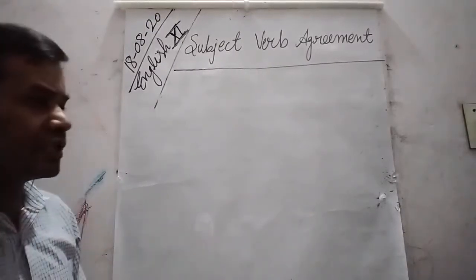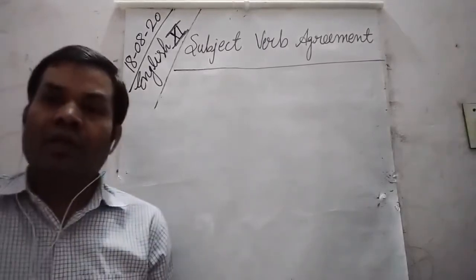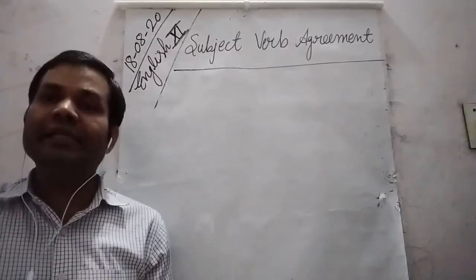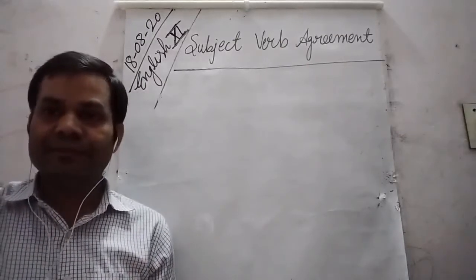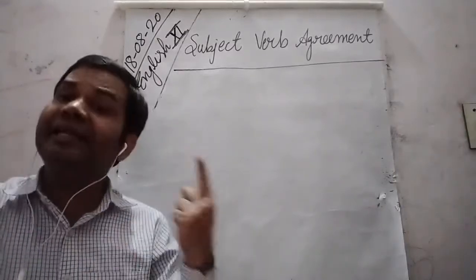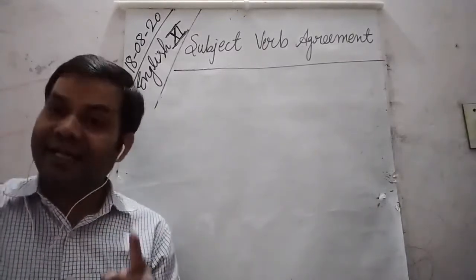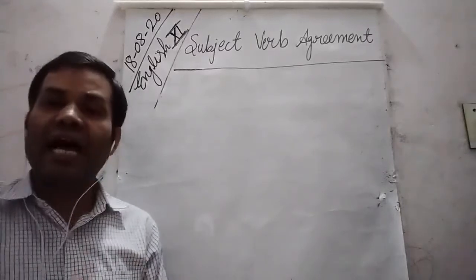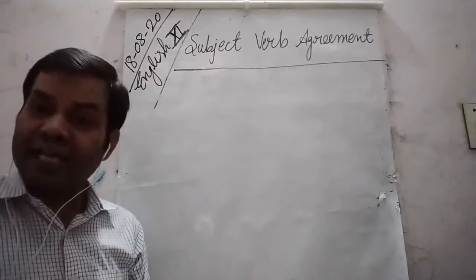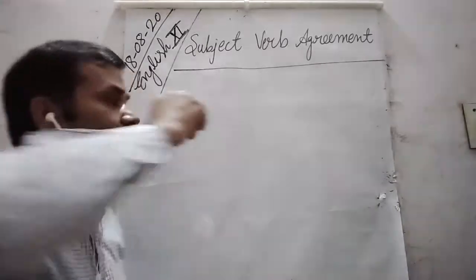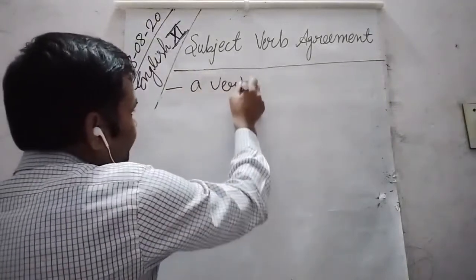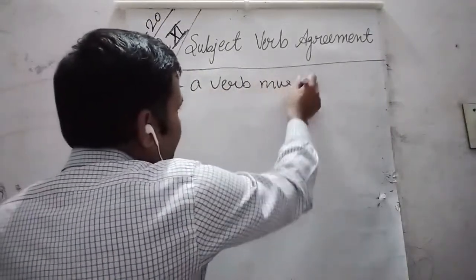So dear students, while making any sentence in English, in order to make it grammatically correct, it is very important that a verb must agree with its subject in number or person.